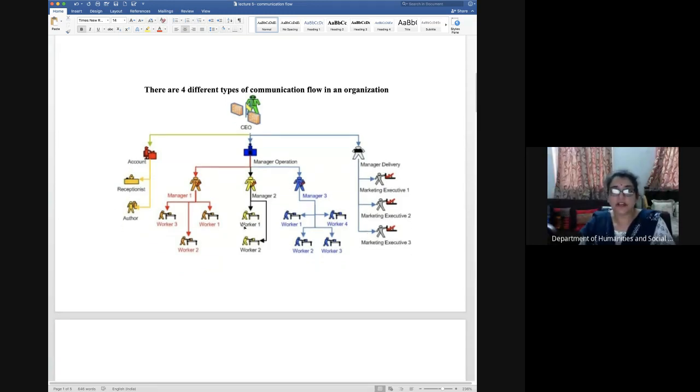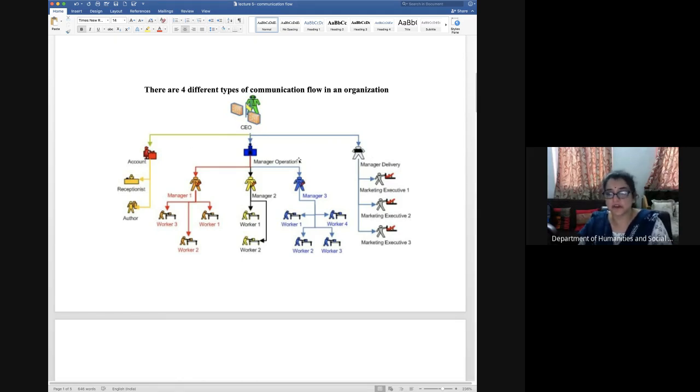So there are 4 types of communication flow. 4 types means I have already told you 3 types: upward, downward, horizontal, and there is a diagonal communication also, which we will be doing later on. So this is the type of communication network which we have discussed in the earlier class also, that when the CEO or the president is sitting on the top, then under him there are various managers who are working in different departments. This is the account department, operational, and sales department.